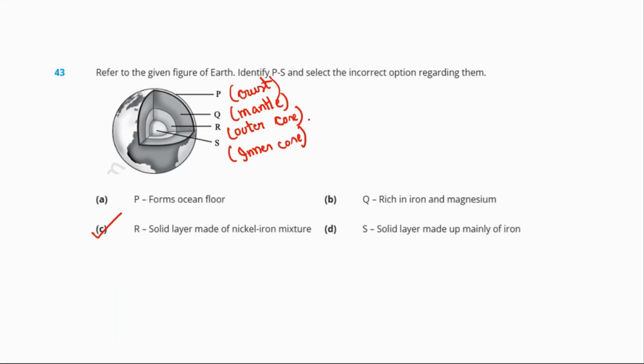This is a liquid layer that is made up of nickel iron mixture. This will not be a solid layer, this will be a liquid layer. Okay, so this is our incorrect statement and the correct answer for this question.